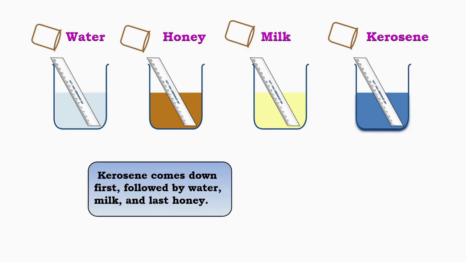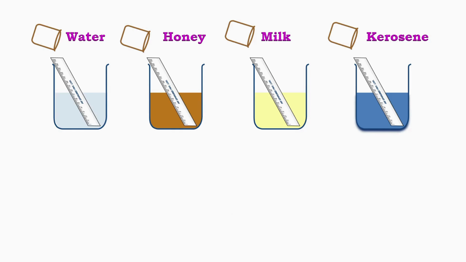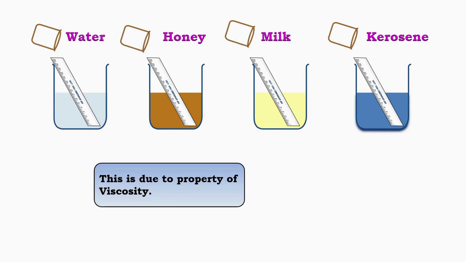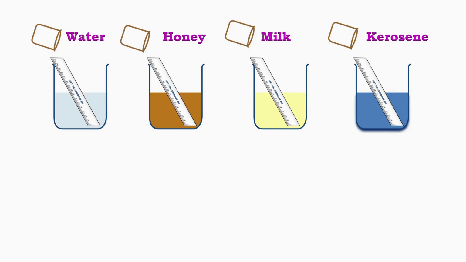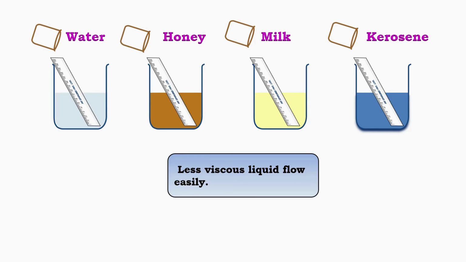This difference in the flow of liquids is due to a property called viscosity. Viscosity is the resistance offered by a liquid to flow. Liquids with less viscosity flow easily, while liquids with more viscosity flow slowly. Hence, honey flows slowly, whereas kerosene flows very easily.